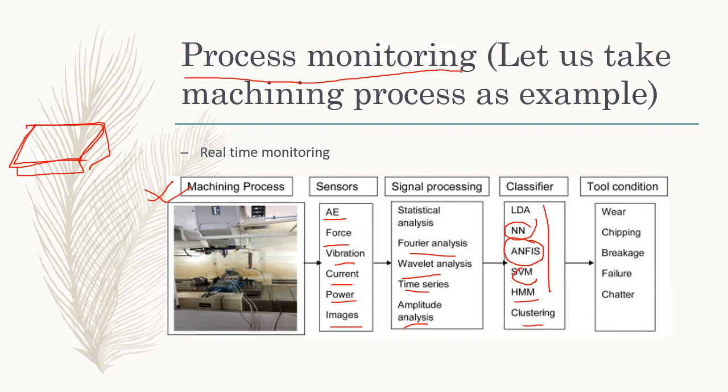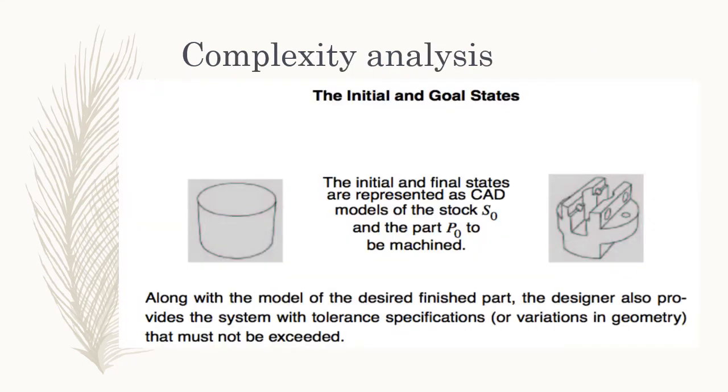Clustering is a very important and very traditional tool for this classification, and from there we can detect tool wear, or whether there is any chipping or breakage, or after how much time it will fail, or whether there is any chatter. So briefly we can say that in process monitoring AI takes a vital part. Later on we will see.